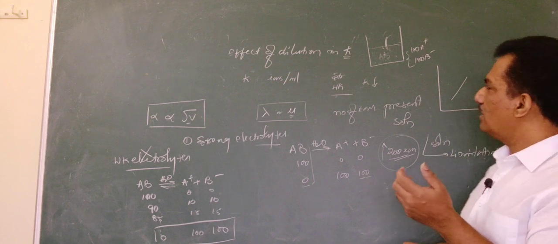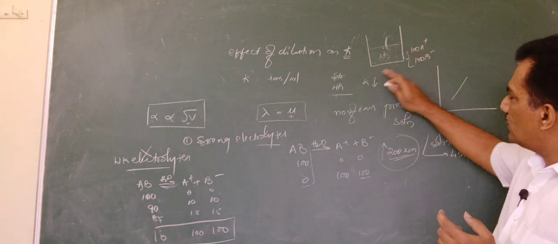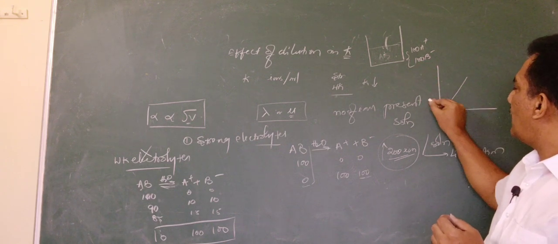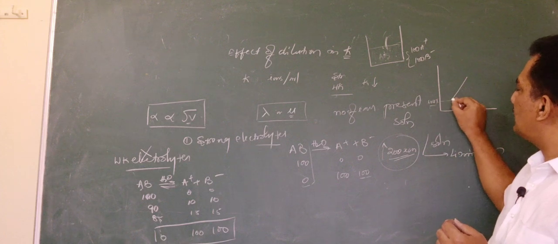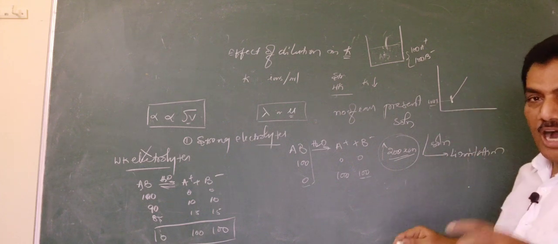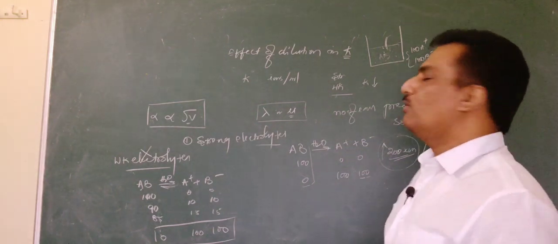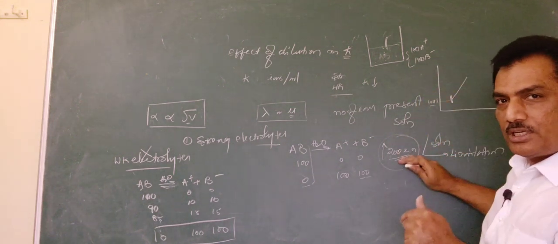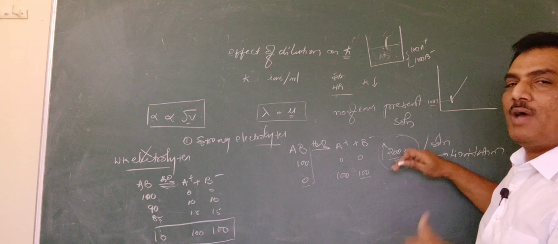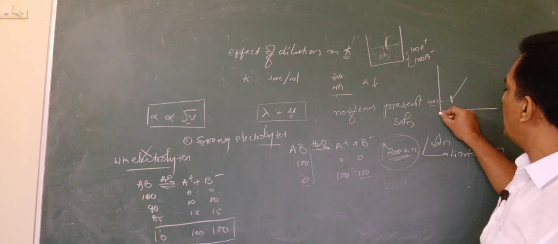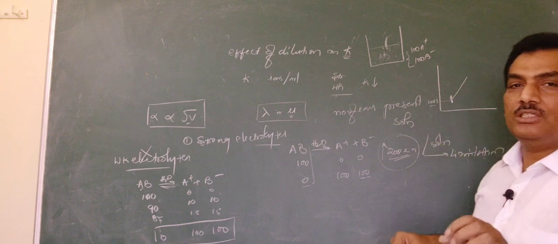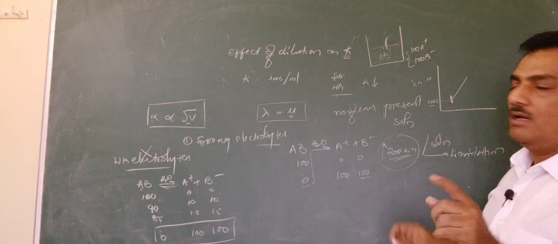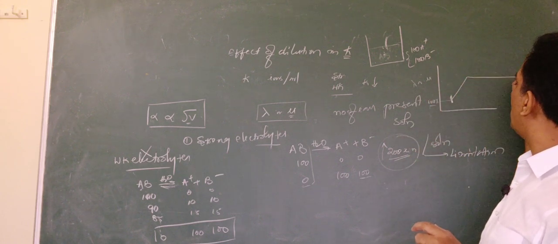You may confuse, and that means up to this the number of ions, that is the dissociation, will increase. That's why you are saying no. I am considering that it is at 100% ionization, the conductance is at 100%, but after reaching 100% ionization also, when we are adding some more solute, unlike our definition where we are expecting 100% ionization, maximum number of ions, maximum extent of conductance, still on dilution in the beginning the strong electrolytes are exhibiting some sort of increase in lambda or mu, and then at certain dilution it becomes saturated.